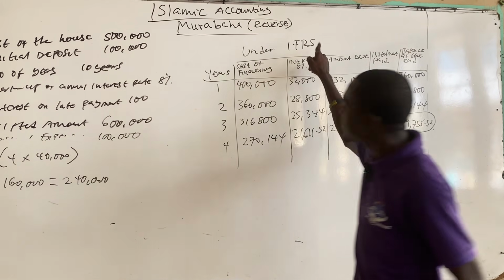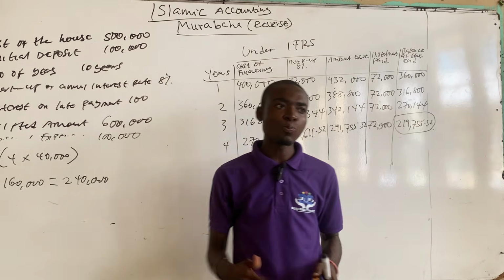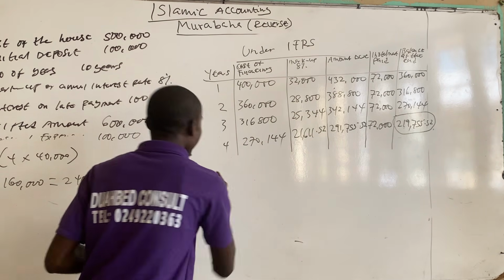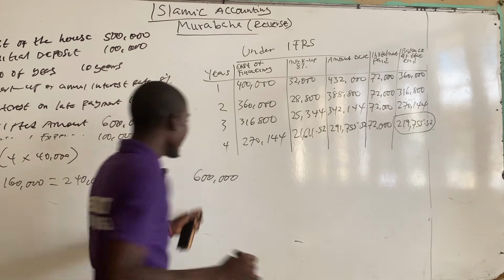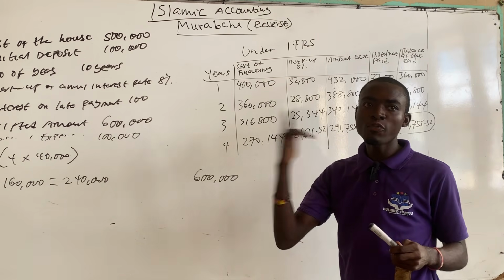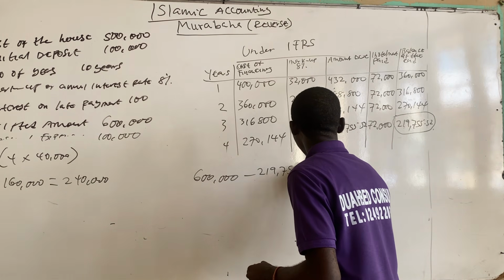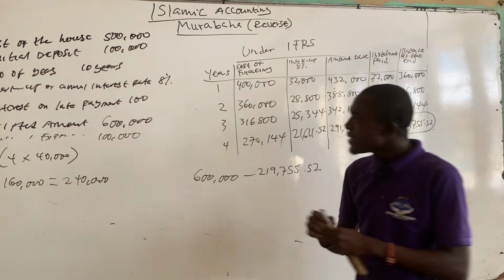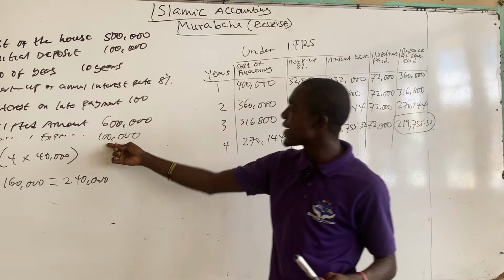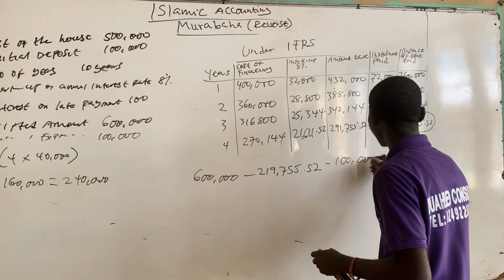So under International Financial Reporting Standards, if you want to calculate the total amount of charity that Imam Ghazali is supposed to pay, it will be the difference between the gate that he received, which is 600,000, and the amount of money that is supposed to be redeemed at the end of the fourth year, which is 219,755.52. Out of the 600,000, Imam Ghazali intended to use 100,000 for his personal expenses, so we minus the 100,000 as well.